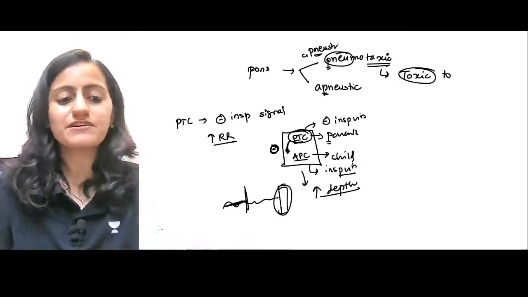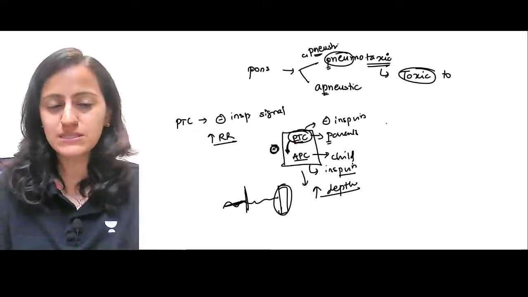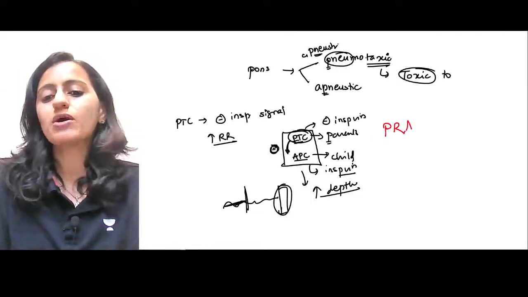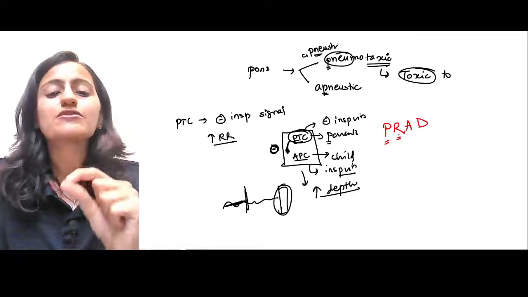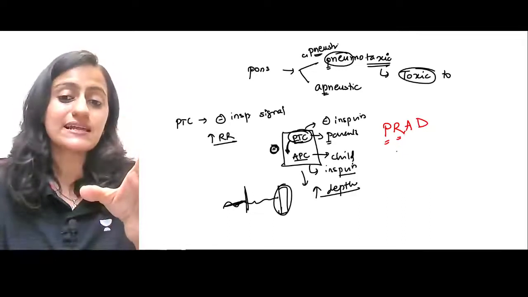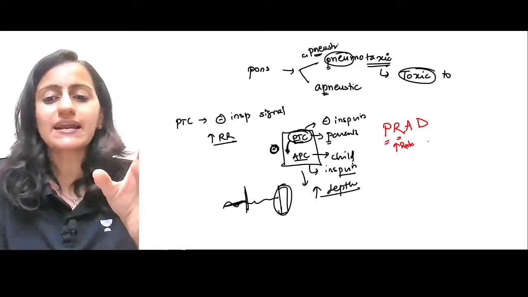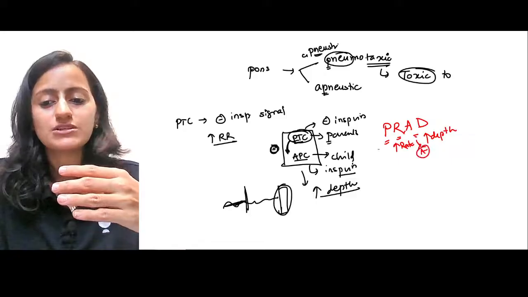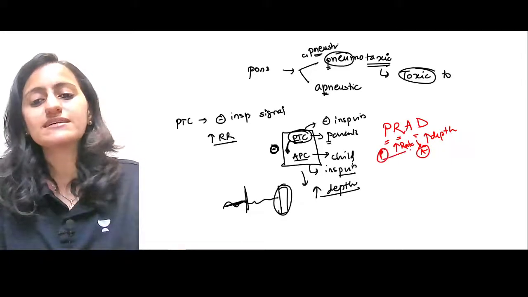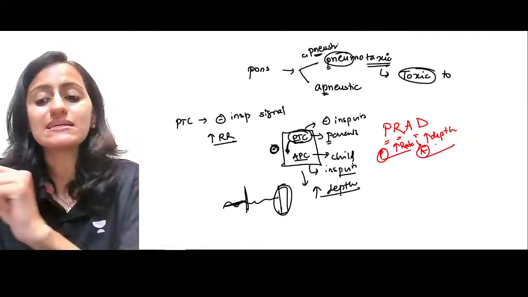That is where the first MCQ that I had put forward, remember the mnemonic is PRAD. What is PRAD? Pneumotaxic controls the rate, basically increasing the rate, and apneustic is increasing the depth of inspiration. So remember pneumotaxic is rate and apneustic is depth.